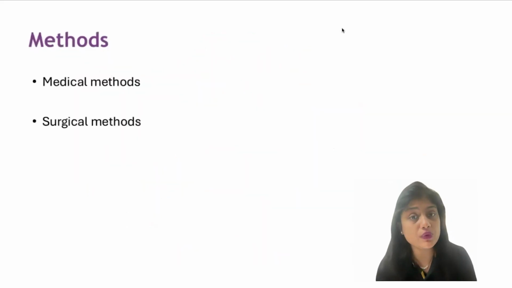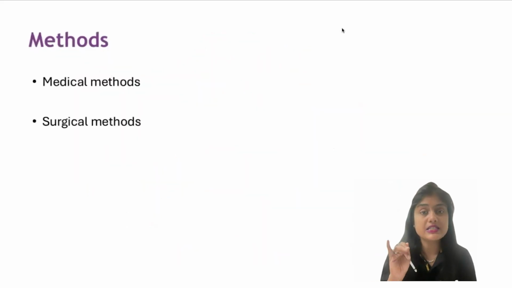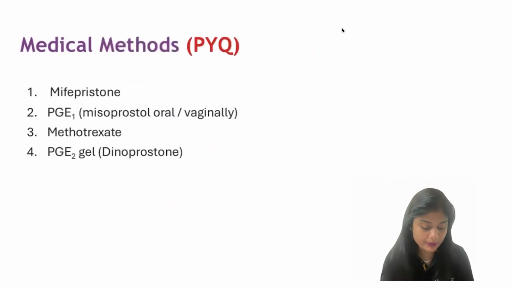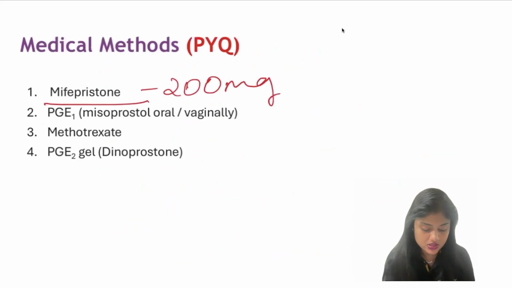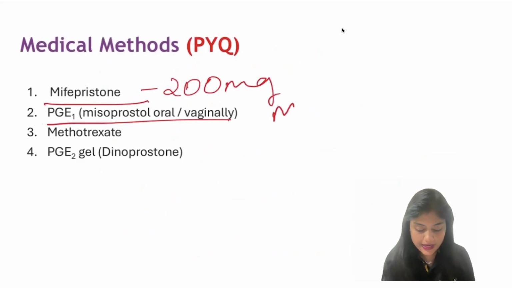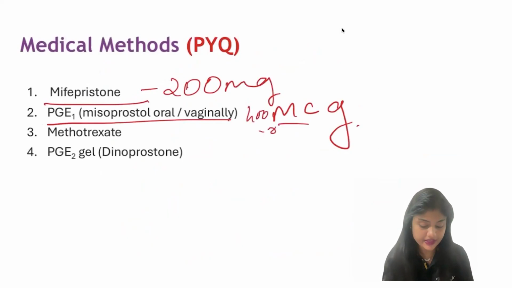Coming to the methods of termination, you can use medical methods or surgical methods. The common medical methods are mifepristone, 200 milligram is the dose. Misoprostol is in micrograms, MCG; usually 400 to 800 microgram is given. Methotrexate 1 mg per kg body weight is given.